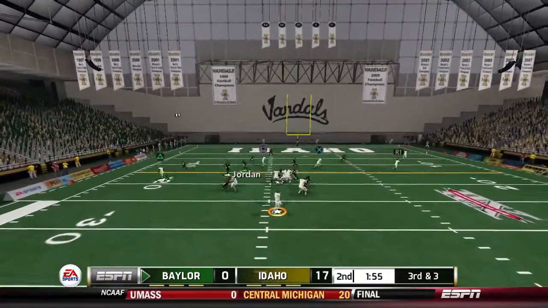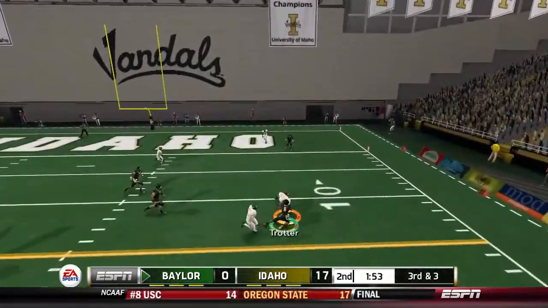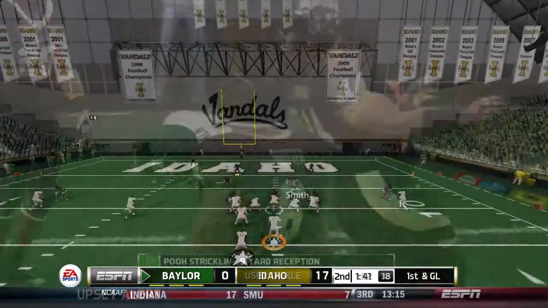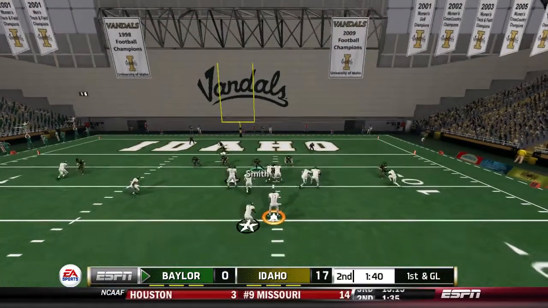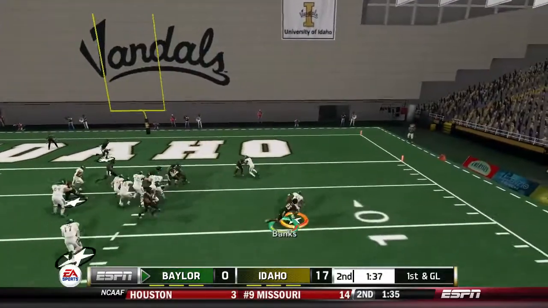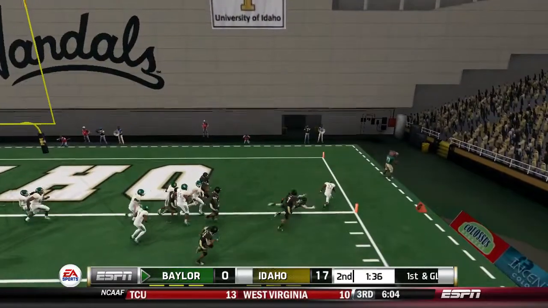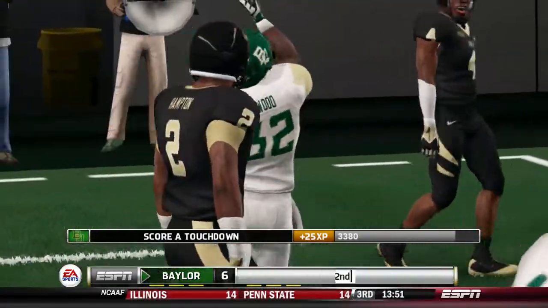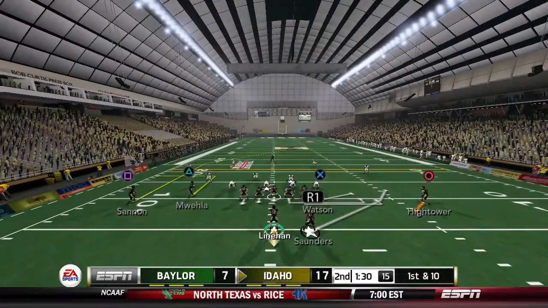He's got under 2 minutes here in the first half. And he'll find his guy on the flat route who spins inside the 10-yard line. That is Pooh Strickling. Yes, Pooh Strickling. Out of the shotgun here. Hand off to Shock Winwood. He goes out the right. Shrugs off Desmond Banks. And that's a touchdown. Baylor making it 17-7, pulls it within 10 points for the Baylor Bears.